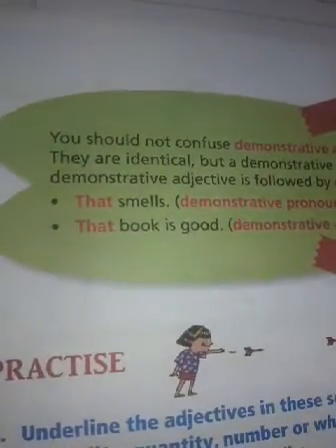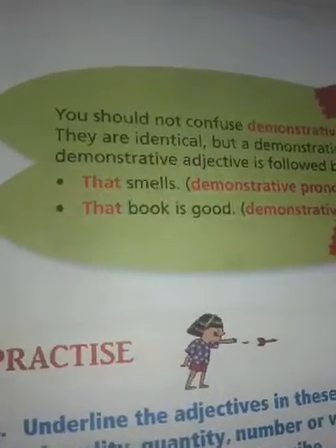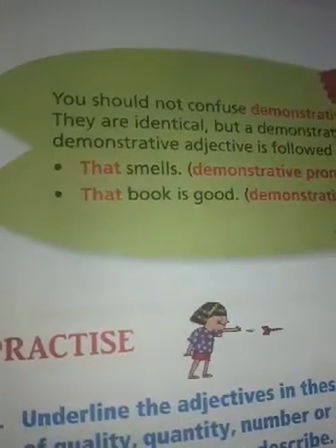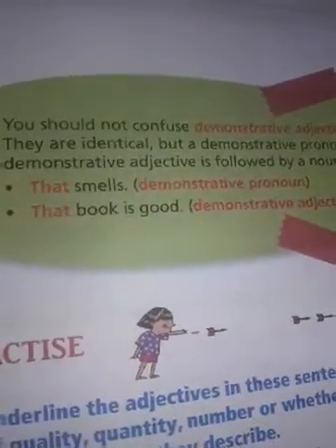For example, that smells. Here no noun is there, and smells is a verb. In the second example, that book is good. Here book is a noun, and before the noun, that is used. So the second sentence has a demonstrative adjective, and the first sentence has a demonstrative pronoun.